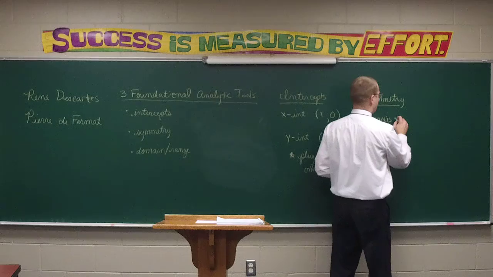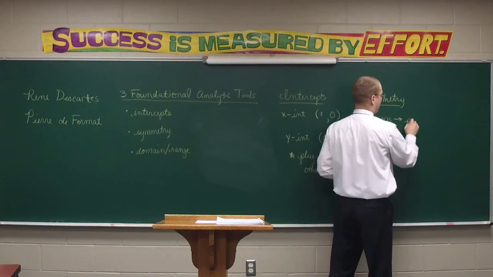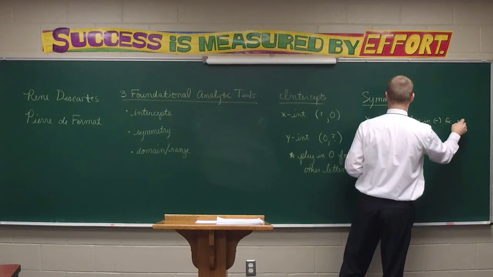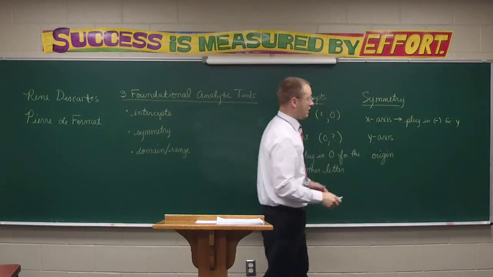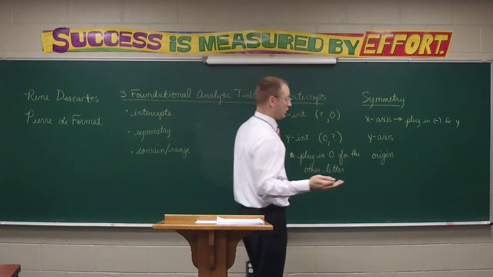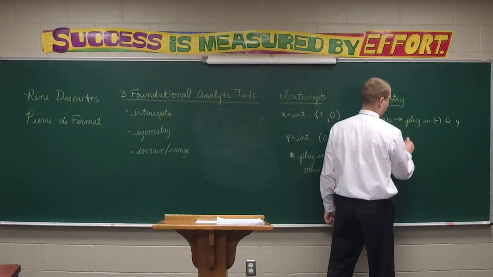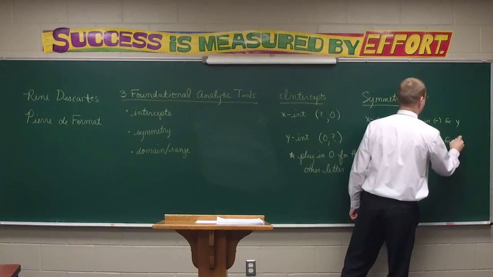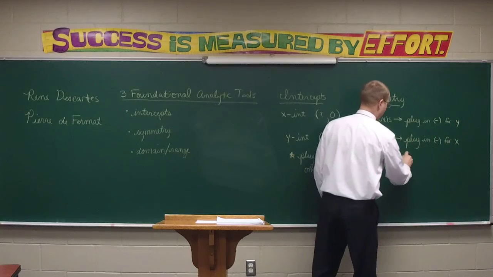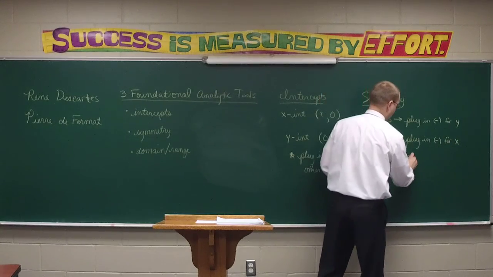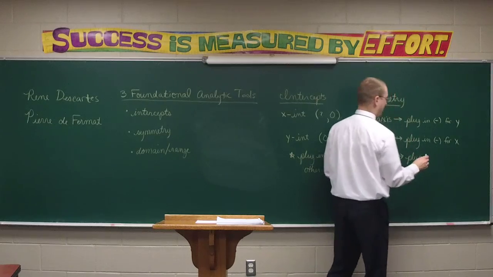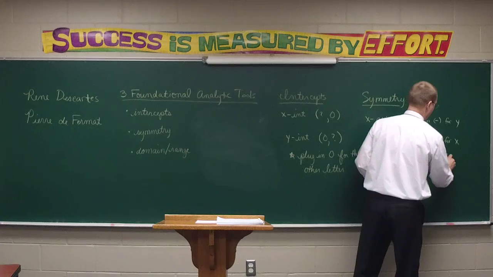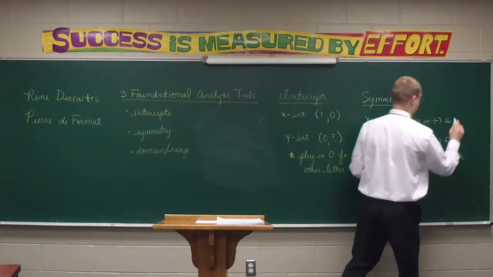Here are our keys. To determine x-axis symmetry, you have to plug in a negative for the y value. And if you did, it would give you something that's still on the graph. Y-axis symmetry: you'd plug in a negative for the x, and it would still give you a value on the graph. The origin symmetry, because if one changes, the other has to change with it, we're going to plug in negative for both x and y.